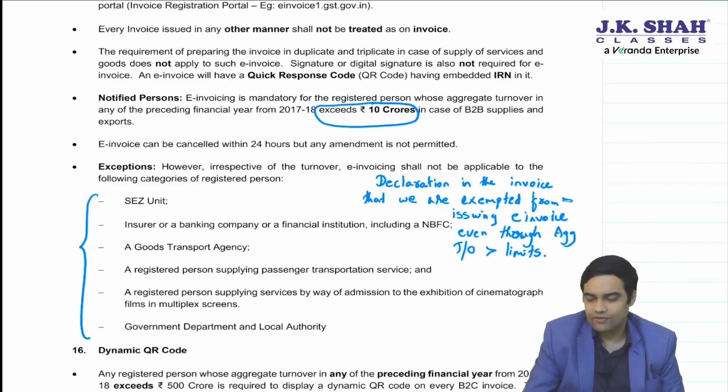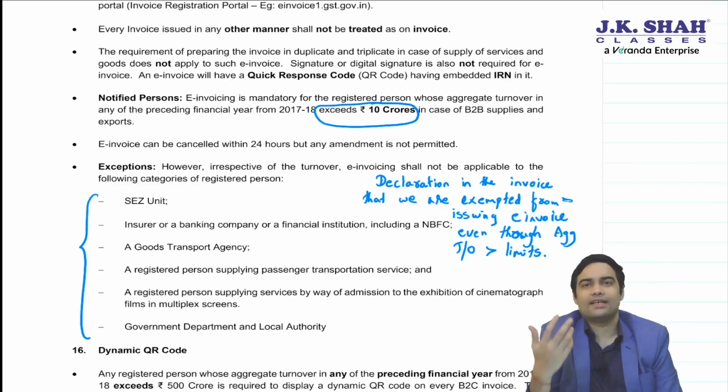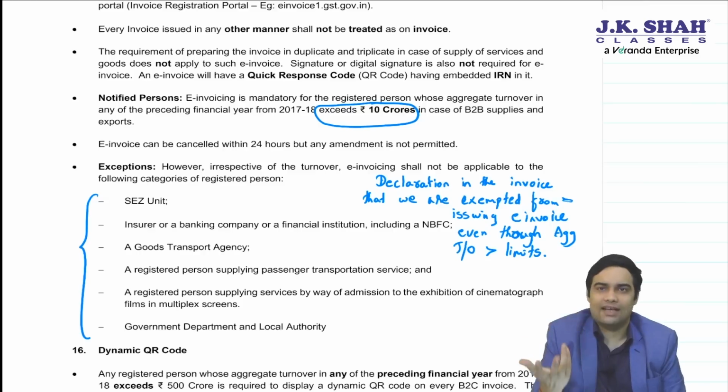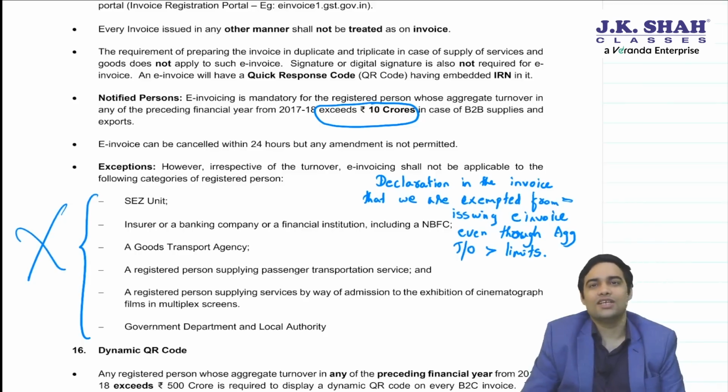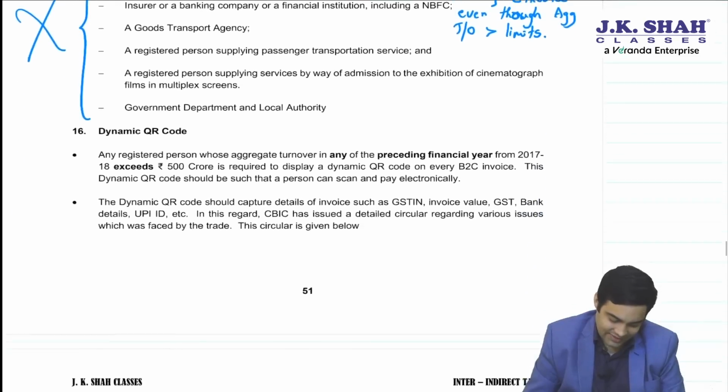So they have to give a declaration so that the buyer gets to know that SEZ unit enjoys a relief. They are not required to issue e-invoice. So that declaration has to be given in an invoice, because you very well know, if a person is required to issue an e-invoice and if he does not issue, then the recipient will not get ITC. But these persons are not required to issue e-invoice. Clear? Okay.